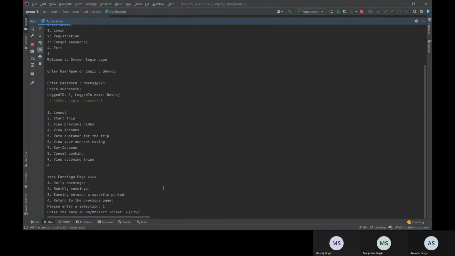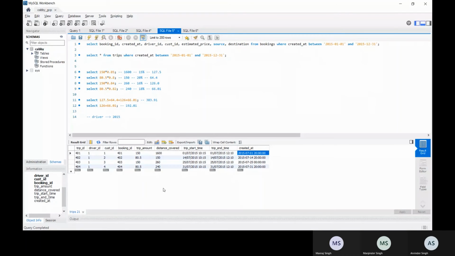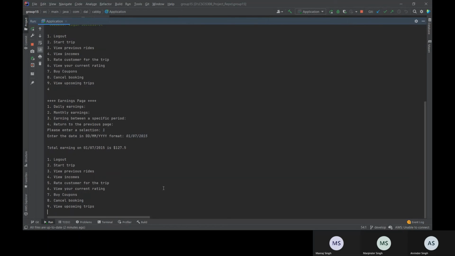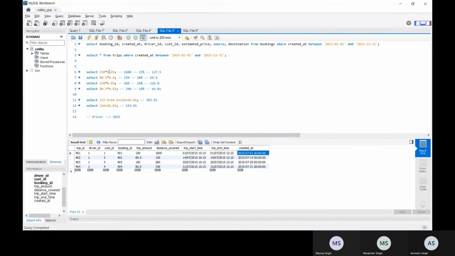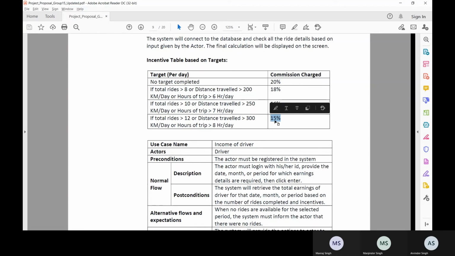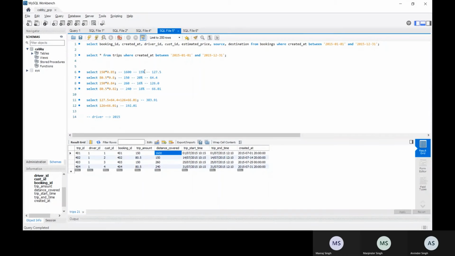They will select it, and it is showing 127.5. So how is this calculated? On this day, the driver has traveled 1600 kilometers, so he will be charged 15% commission. If we reduce that amount, the total will be 127.5.